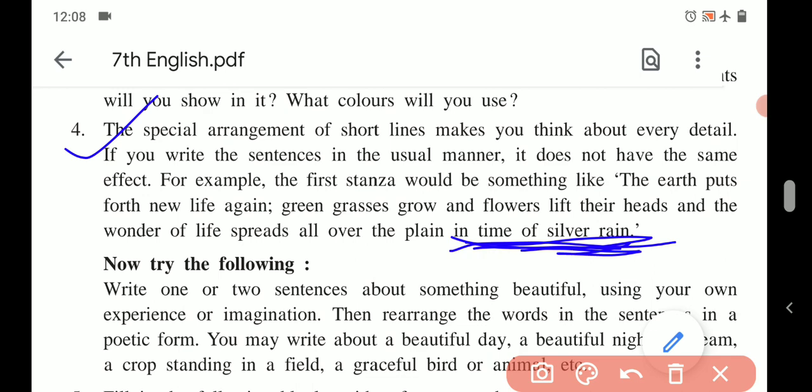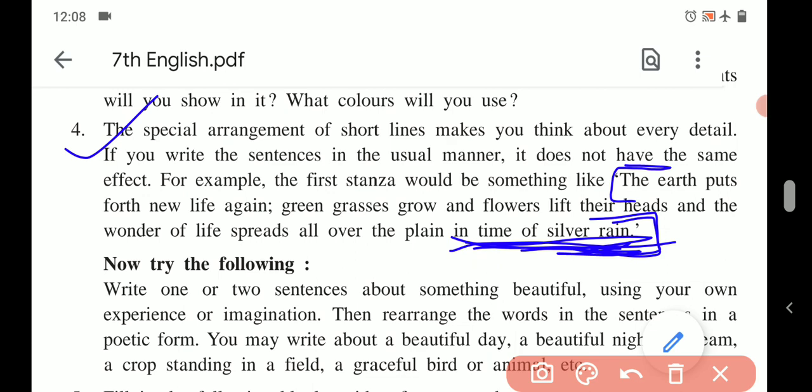So if we write the paragraph this way and change the order of the words, we will get the poem, just like we got the poem In Time of Silver Rain. So this is the paragraph which is all about the first stanza. That stanza can be transformed into a paragraph in this format, right?